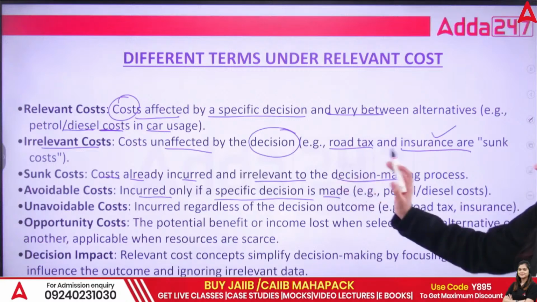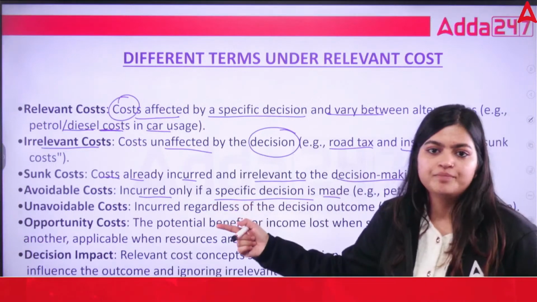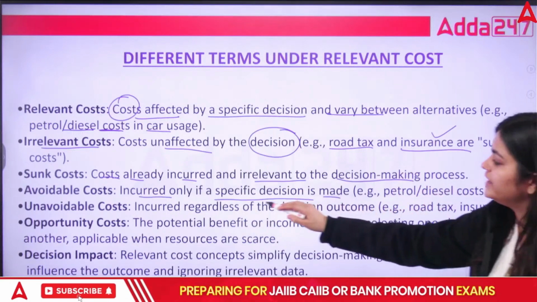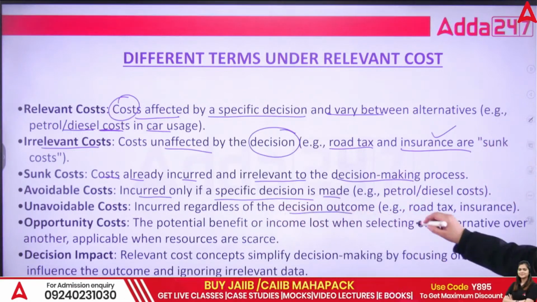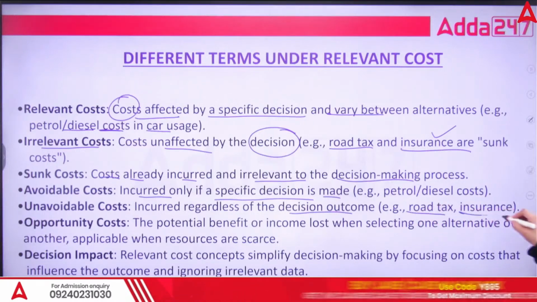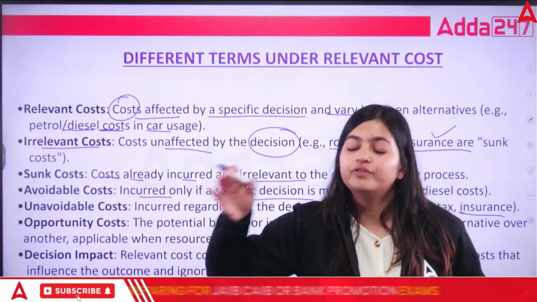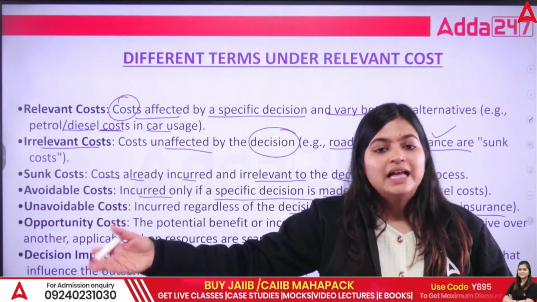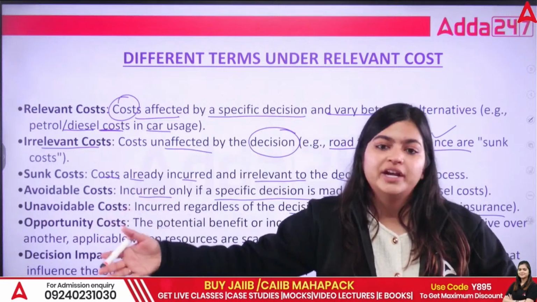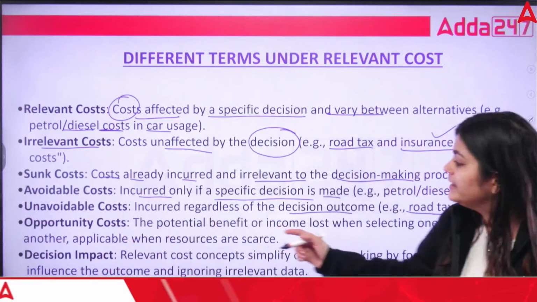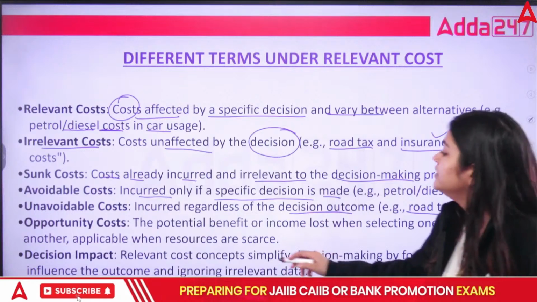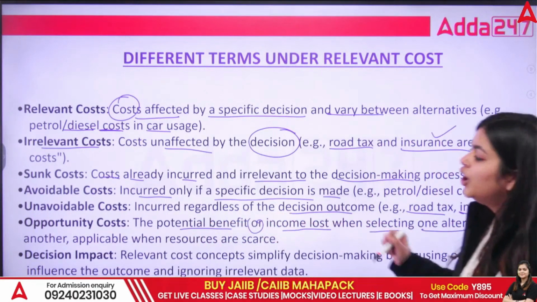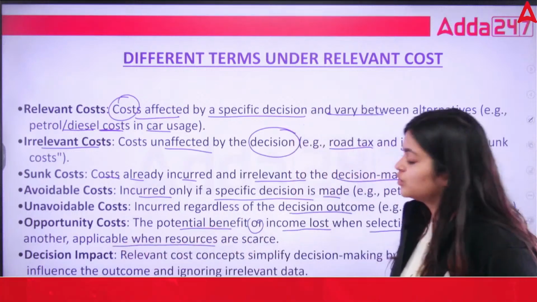Next is unavoidable. You cannot avoid it. Unavoidable cost is incurred regardless of the decision making, like the road tax and insurance. If you are going on that particular highway only, then you need to pay that particular tax. That is unavoidable. You cannot avoid it. Next, opportunity cost. The potential benefit or income lost when selecting one alternative over another, applicable when resources are scarce.